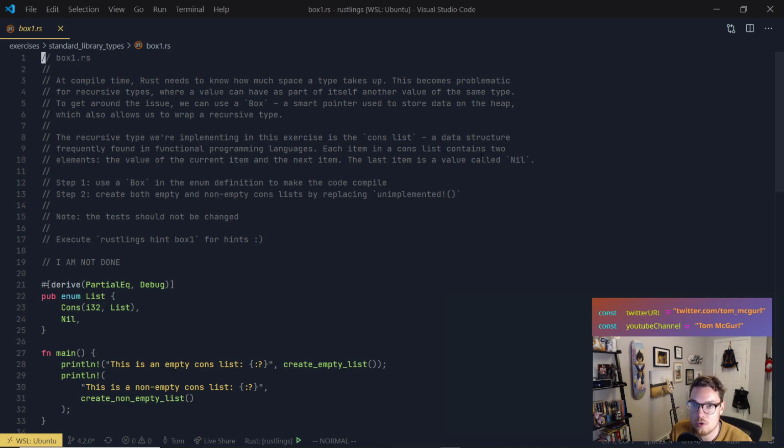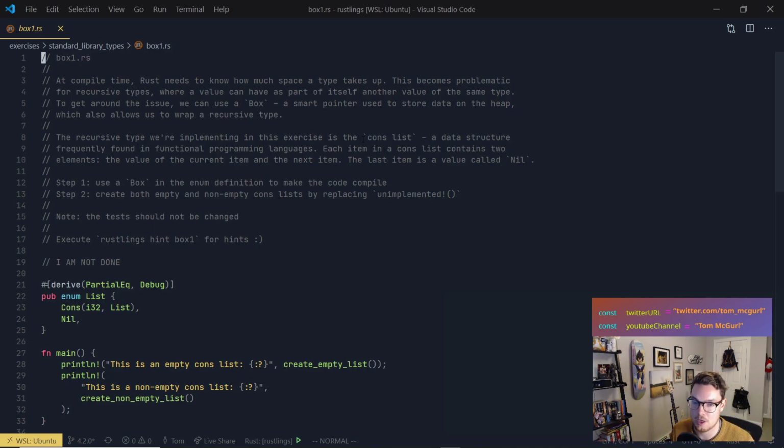So step 1, use a box in the enum definition to make the code compile. Step 2, create both empty and non-empty cons lists by replacing unimplemented. Note, the test should not be changed. Execute rustlings hint box 1 for hint. So we'll probably have to do that because we haven't used box yet.